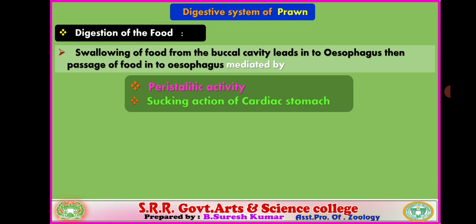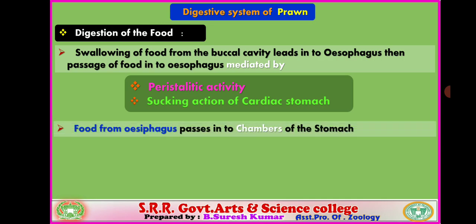Behind the esophagus the cardiac stomach is present, and it shows a sucking action, which helps withdraw the food from the esophagus.